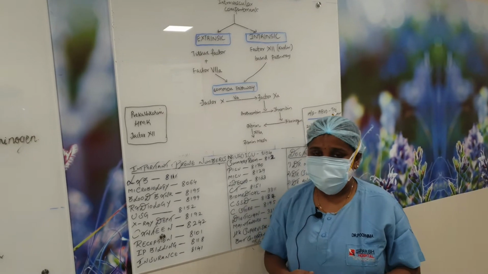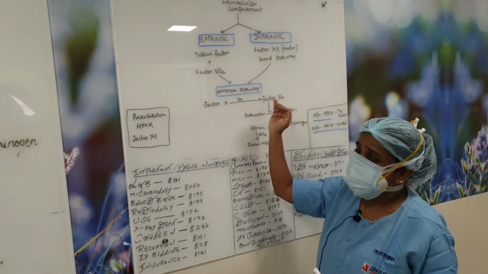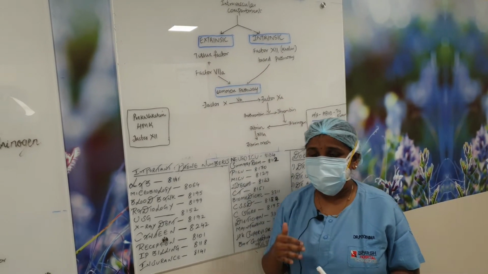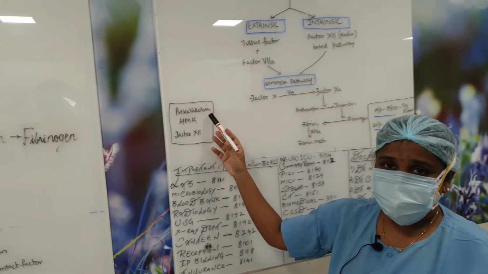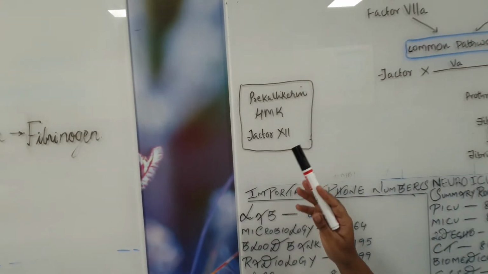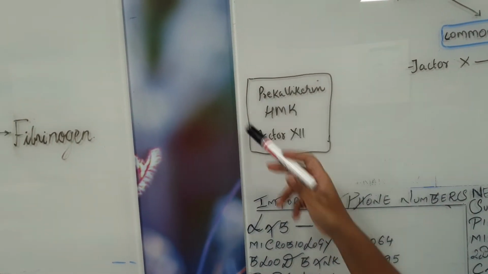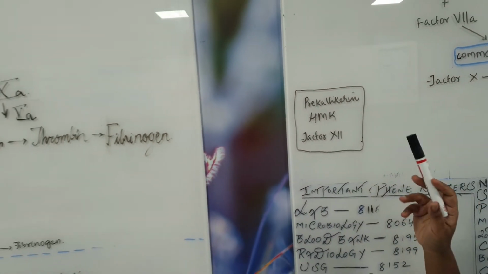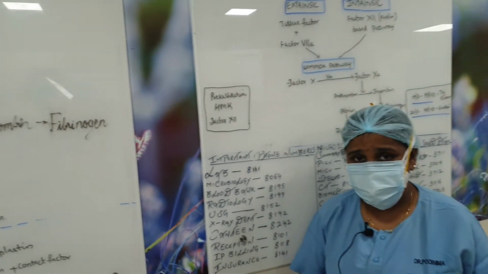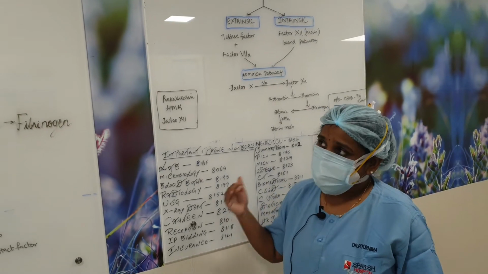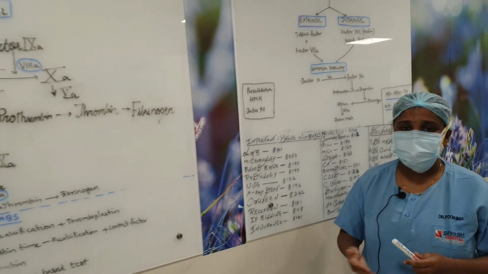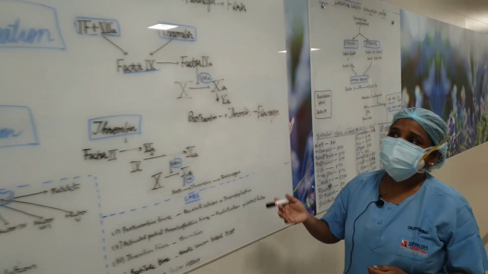So they did further studies and found out that this probably may not be the actual pathway. There are studies which say that prekallikrein, high molecular weight kininogen and factor 12, which are part of the intrinsic pathway, are not really essential for coagulation. That led to the revisiting of the coagulation pathway, which we will be discussing later.